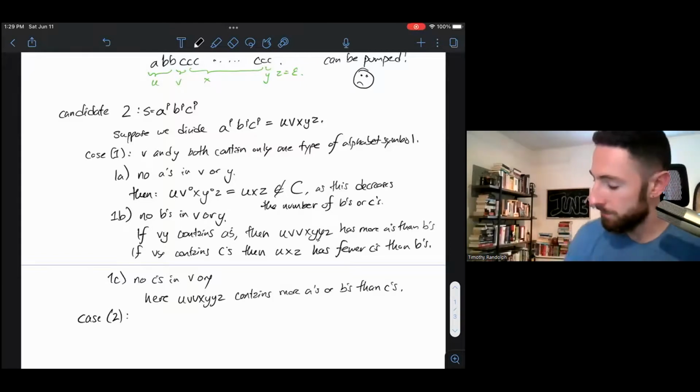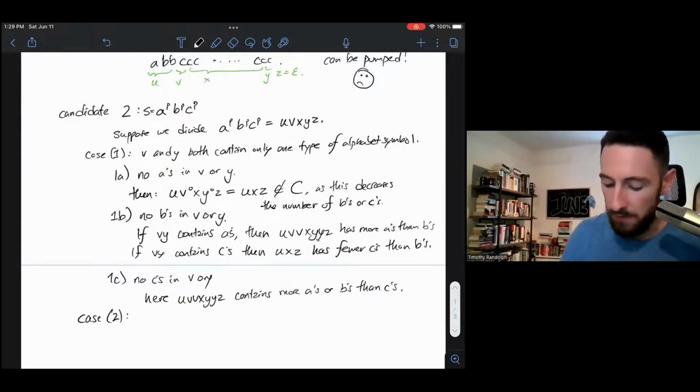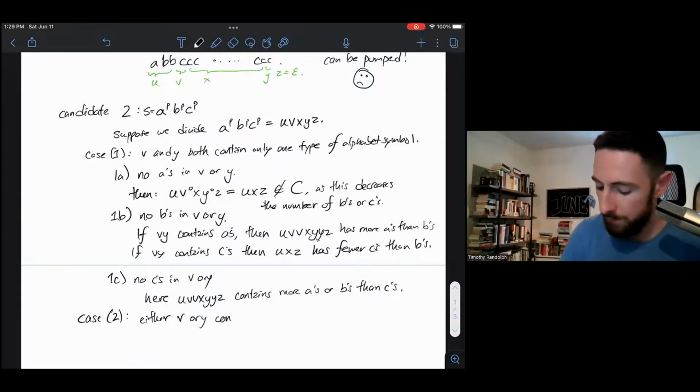So case 2, I'll consider the opposite of case 1. Either V or Y contains two kinds of alphabet symbol.